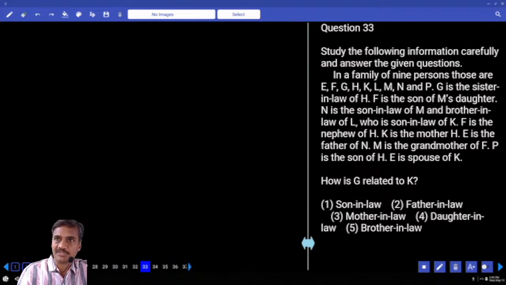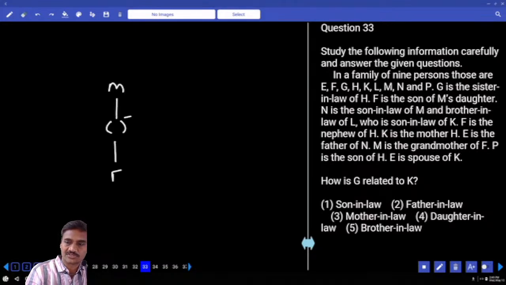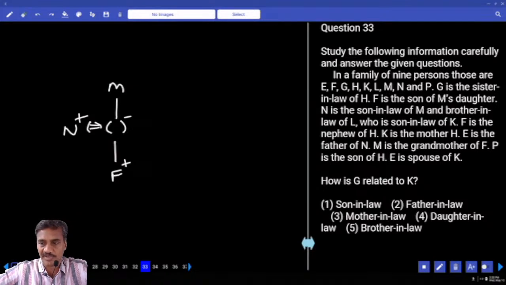Tell me how to represent this one. G is the sister-in-law of H. And F is the son of M's daughter. M is here, and M's daughter is here, and F is the son of M's daughter. N is the son-in-law of M. Maybe this daughter's husband is N.